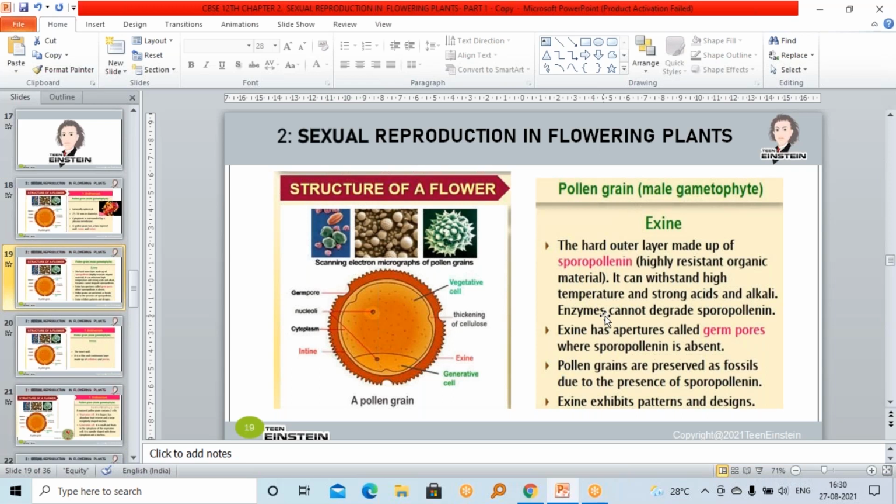Because of this property, the pollen grain can survive, right? Otherwise, soon after release, it would get degraded or damaged. So it can withstand temperature, acid, alkali, and all enzymes. Because of this strong sporopollenin, it can withstand all these conditions, so that a pollen grain can survive easily. So sporopollenin is the most resistant organic material.